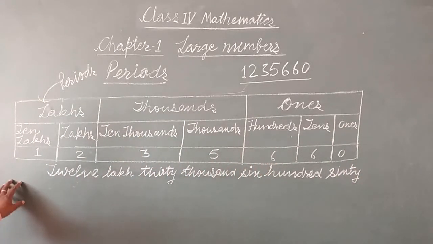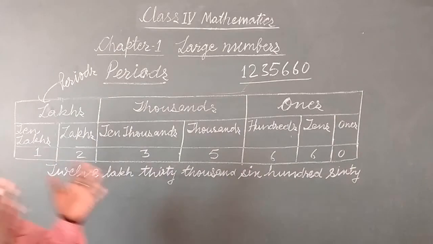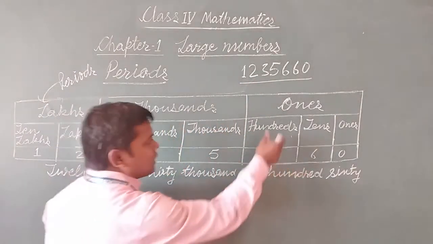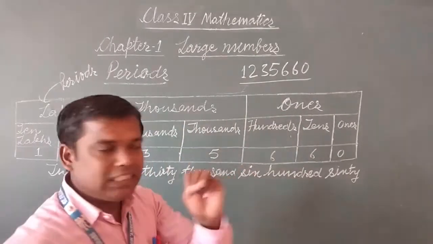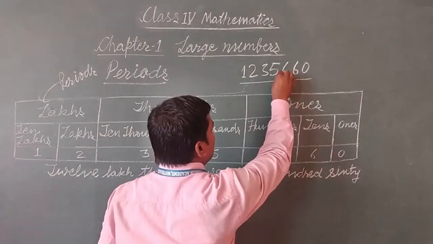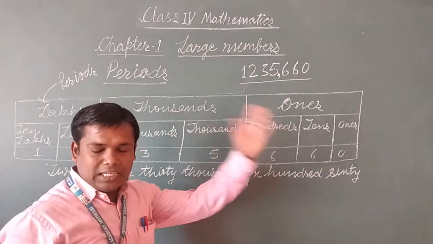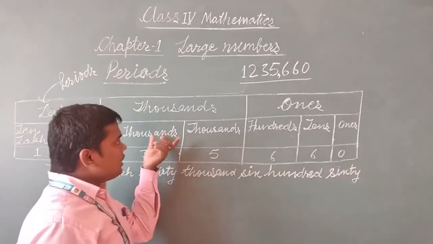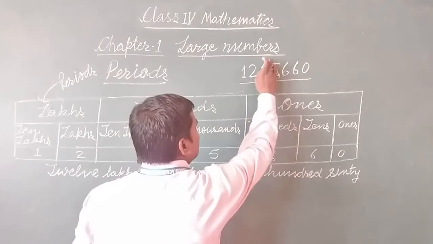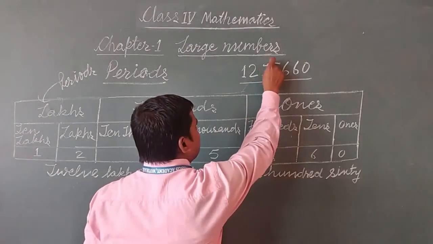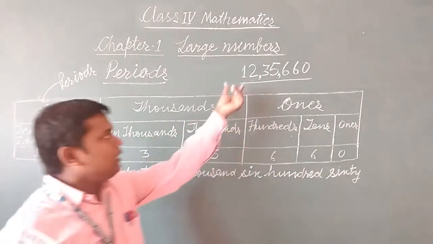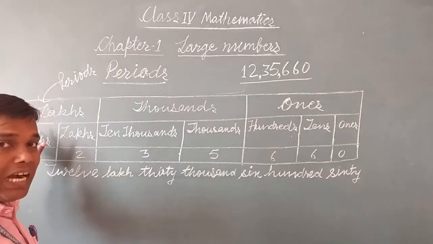I hope you understood about the periods. You can also separate the periods by putting commas. In ones period we have 3 digits, so we put one comma after leaving 3 digits from the right side. Then in thousands period we have 2 places, so again we put one more comma, and these 2 digits will be of the lakhs period.